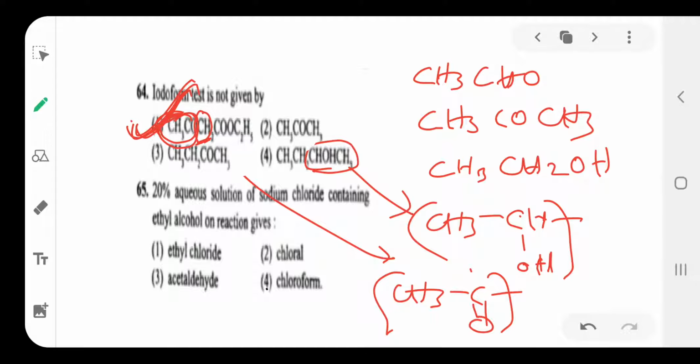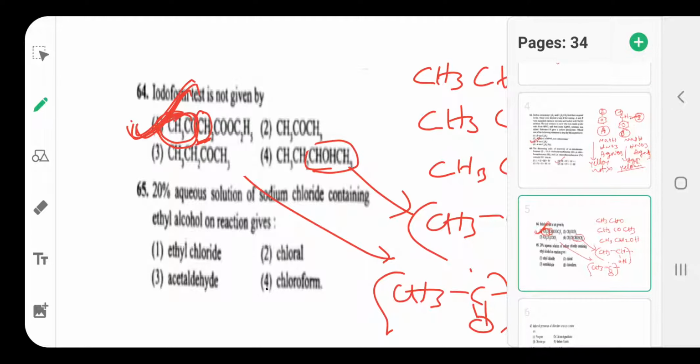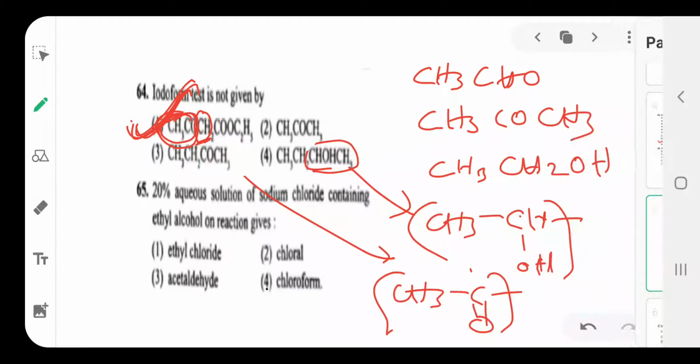Next: 20% aqueous solution of sodium chloride containing ethyl alcohol on reaction with... Generally aqueous sodium chloride undergoes electrolysis to form chlorine at the anode.